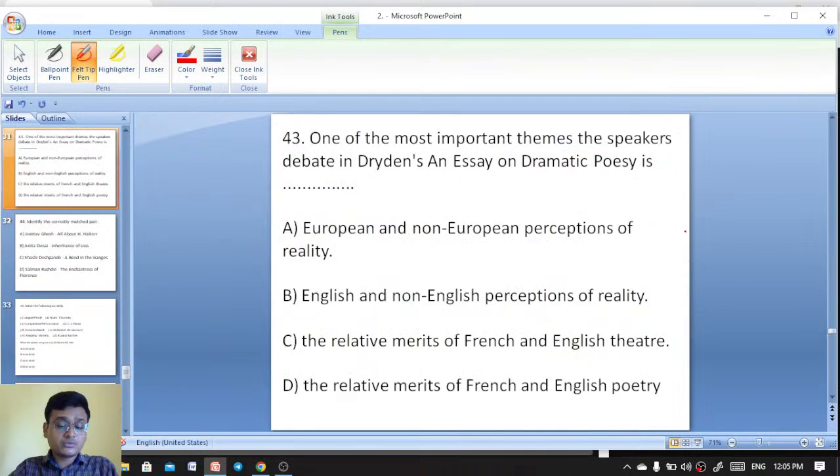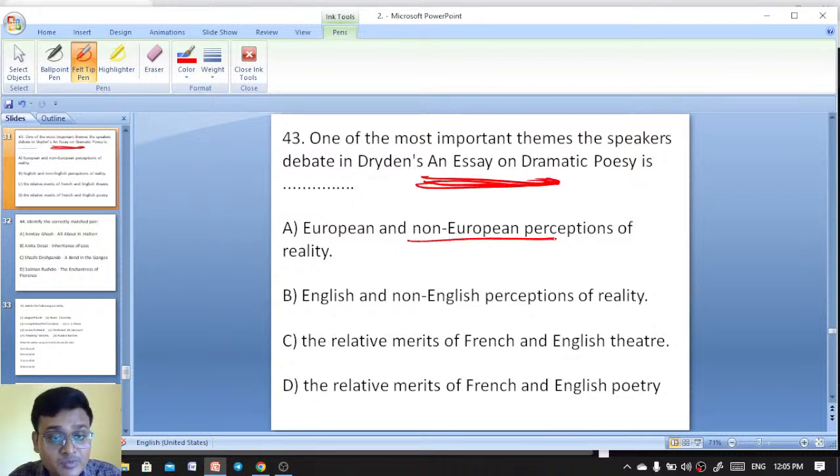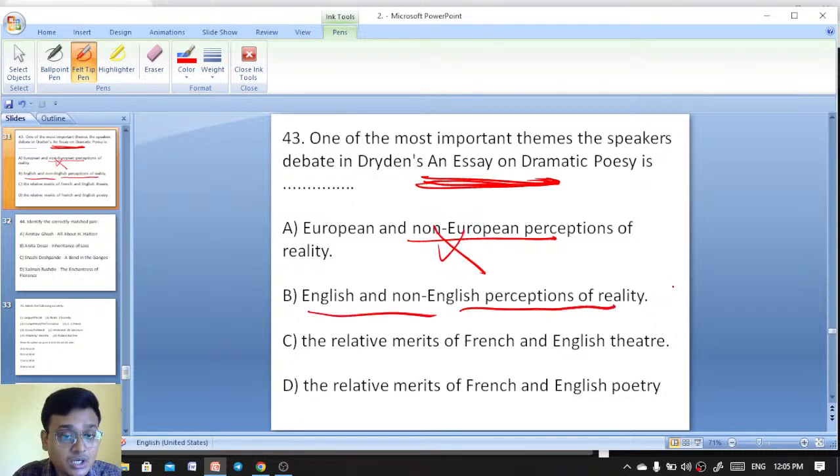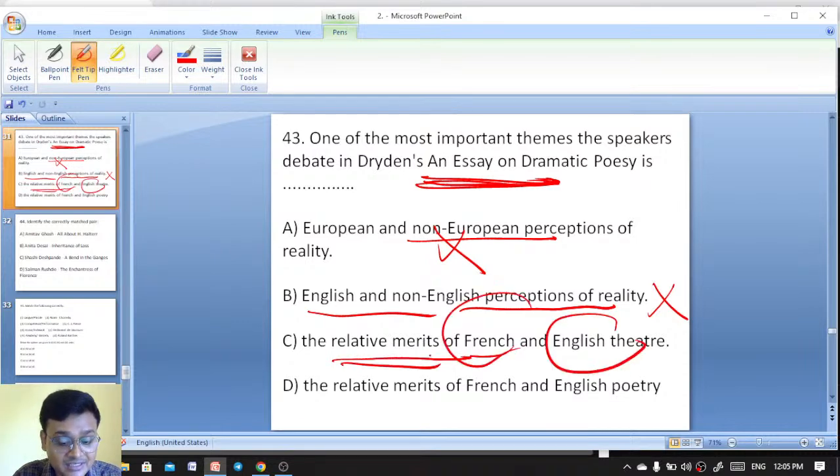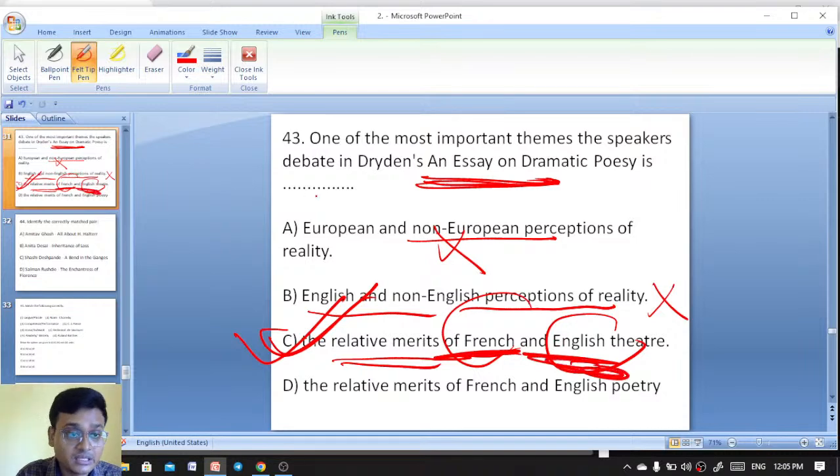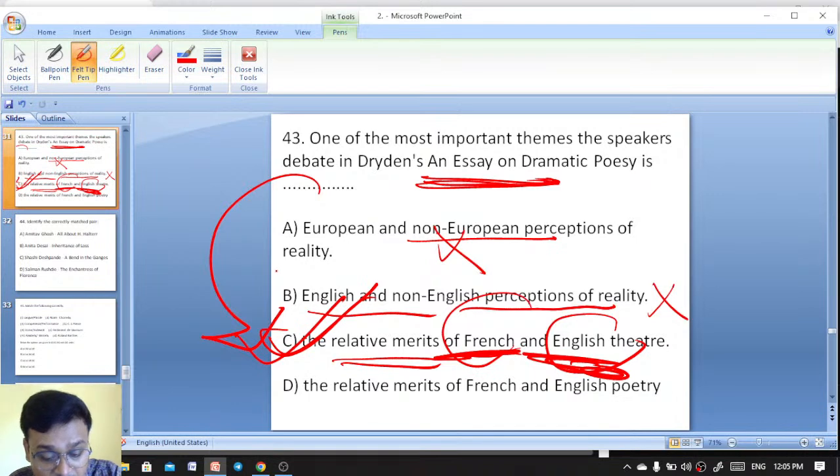Question number 43. One of the most important themes of the speakers' debate in Dryden's Essay of Dramatic Poesy. European and non-European perceptions of reality, that is wrong. English and non-English perception of reality, that is wrong. The relative merits of French and English theatre, that is true. The relative merits of French and English theatre is the right answer. Here Neander is representing Dryden.